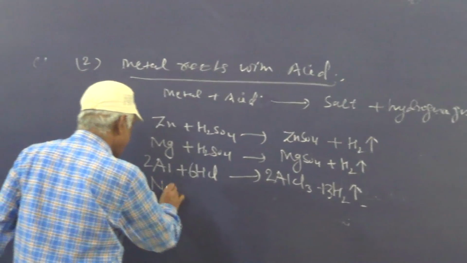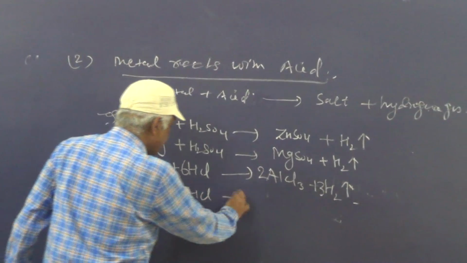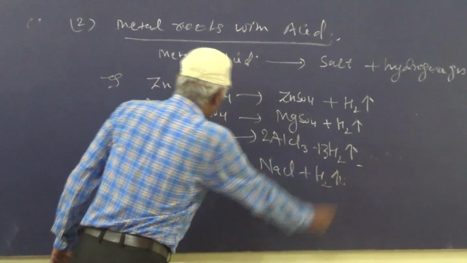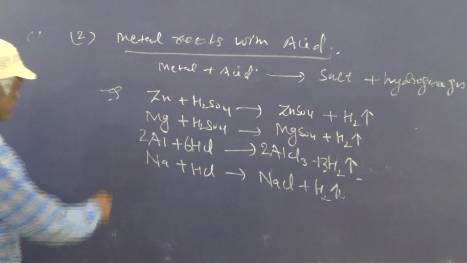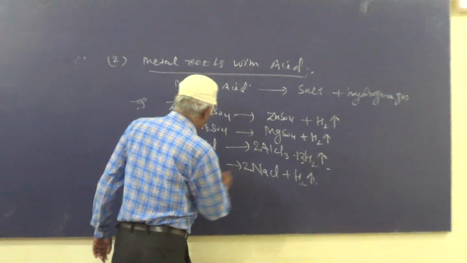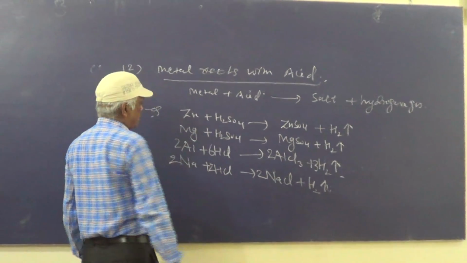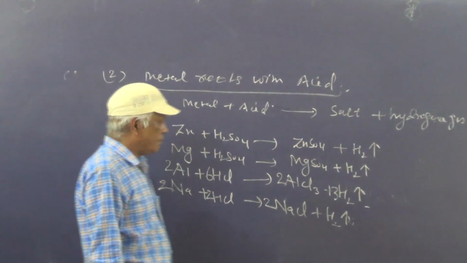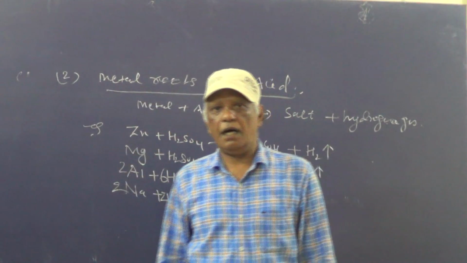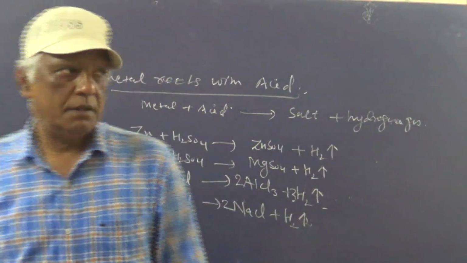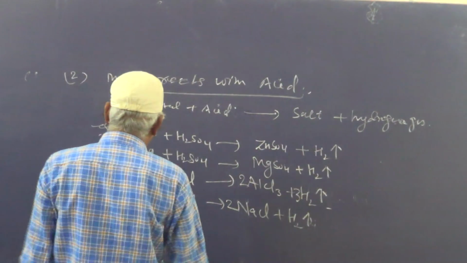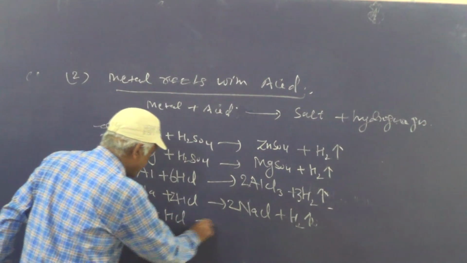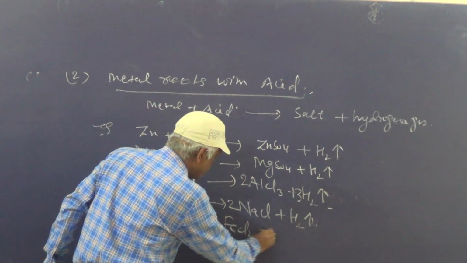Na plus HCl gives NaCl plus H2. Metals like iron, aluminium: iron on reaction with HCl, Fe plus HCl gives FeCl2 plus H2.